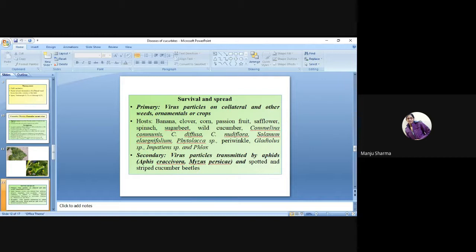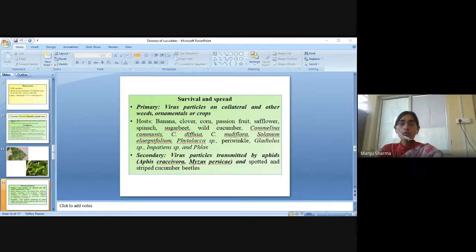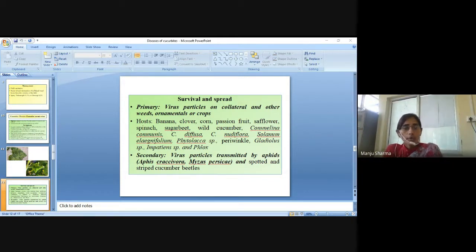Survival and spread. Primary: virus particles on collateral and other weeds, ornamentals or crops, hosts such as banana, clover, corn, passion fruit, spinach, sugar beet, wild cucumber, Commelina communis, Commelina diffusa, Commelina nudiflora, Solanum, periwinkle, Gladiolus, etc. Secondary: virus particles transmitted by aphids and spotted and striped cucumber beetles.